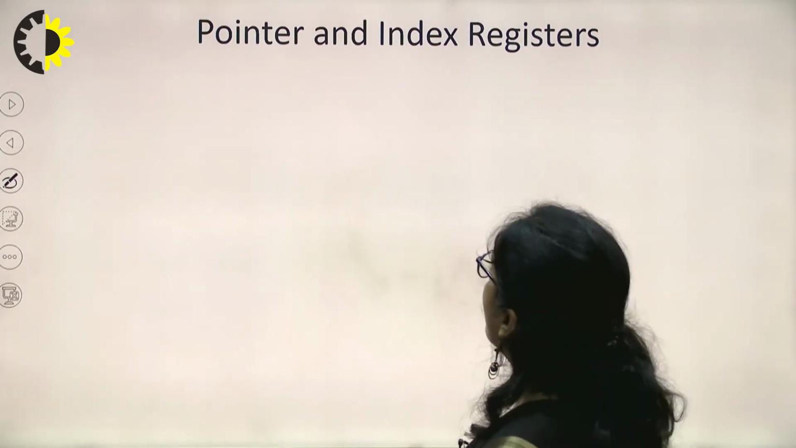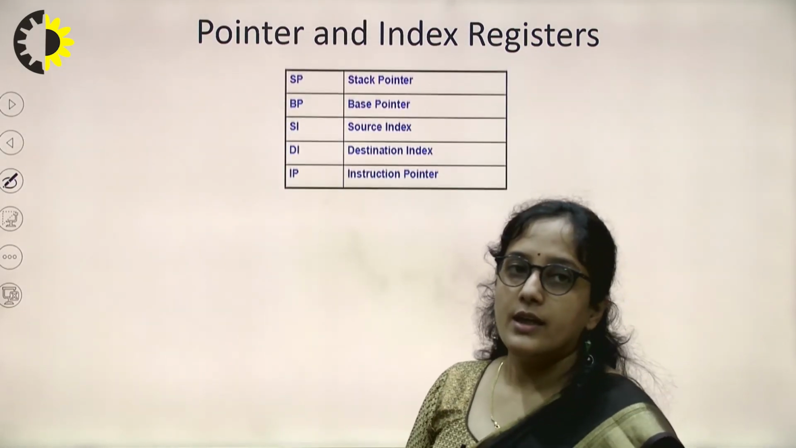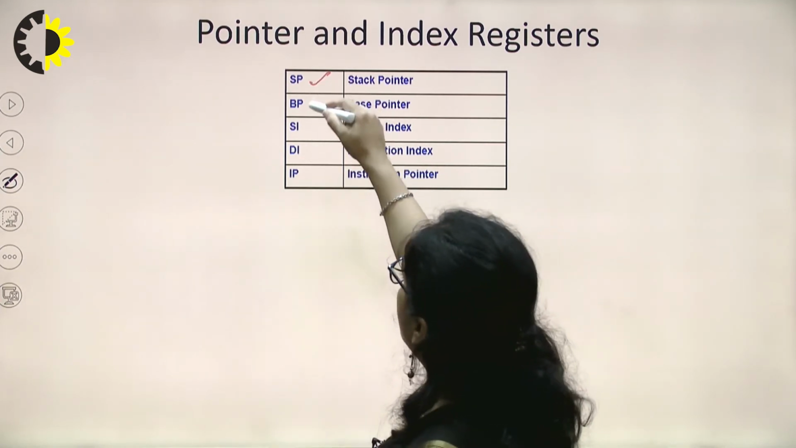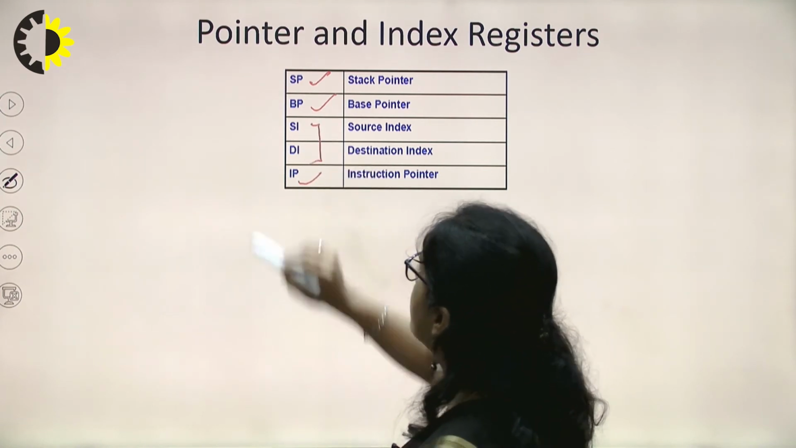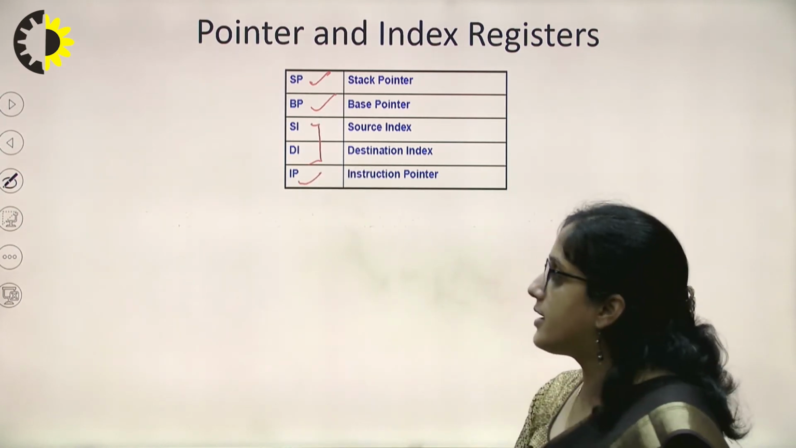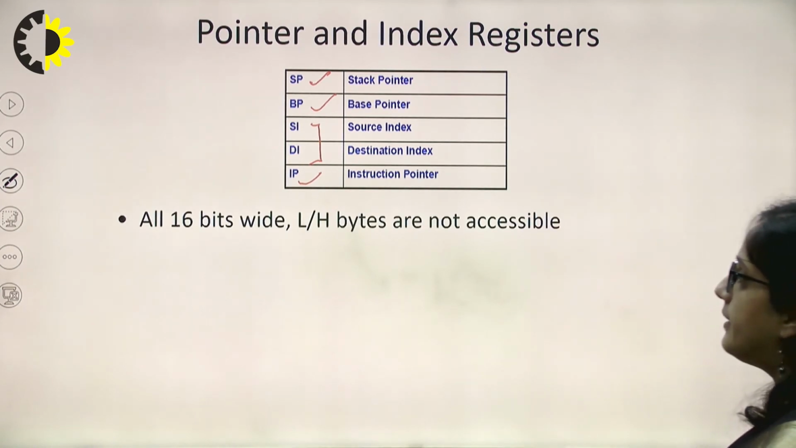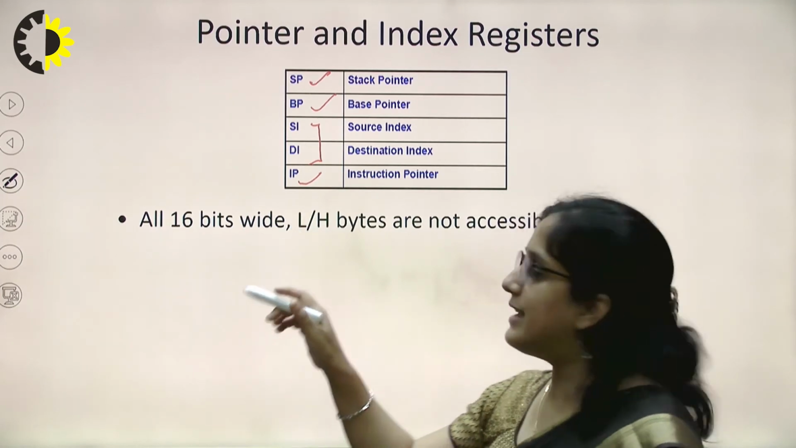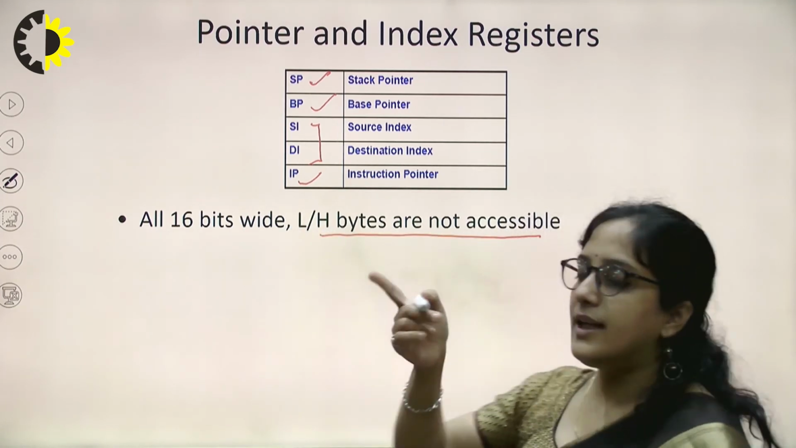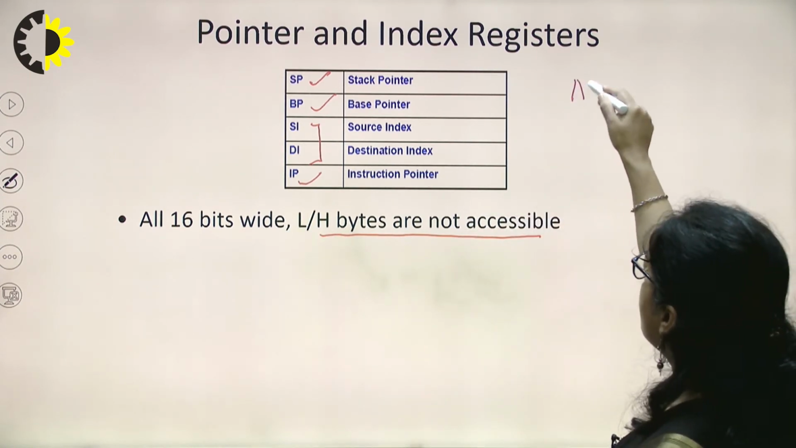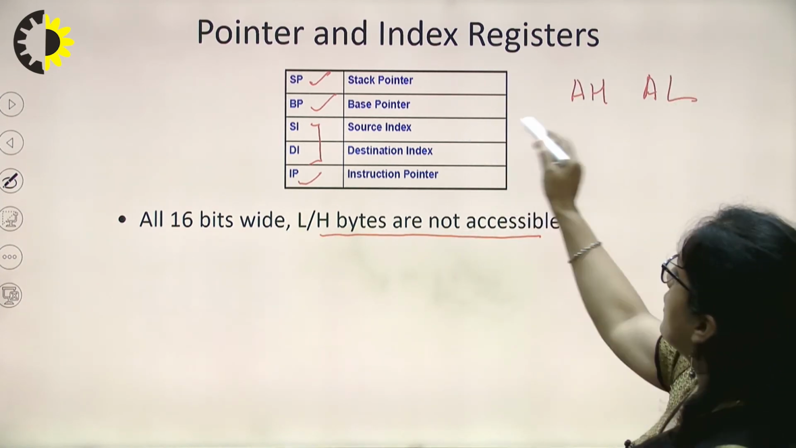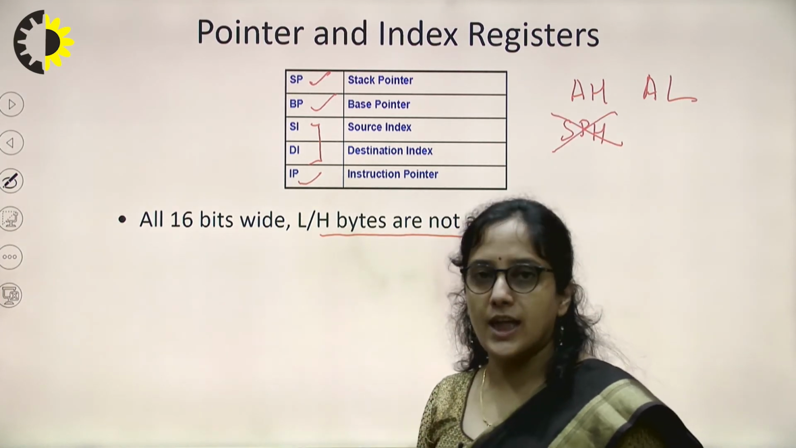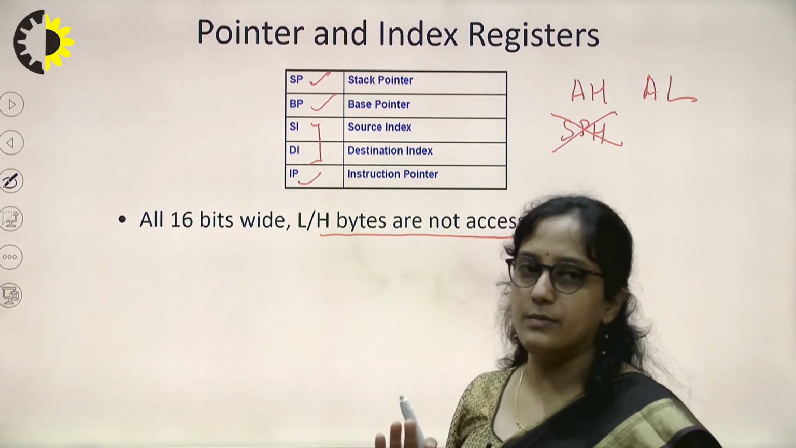Next group, as I told you, pointer and index register. We are having 3 pointer registers: stack pointer, base pointer and instruction pointer, and 2 index registers: source index and destination index. All these are 16-bit wide. These registers are not used as high and low bytes. Like in case of AX, we are able to use it as AH and AL, but here we can't use SPH. This is not valid.